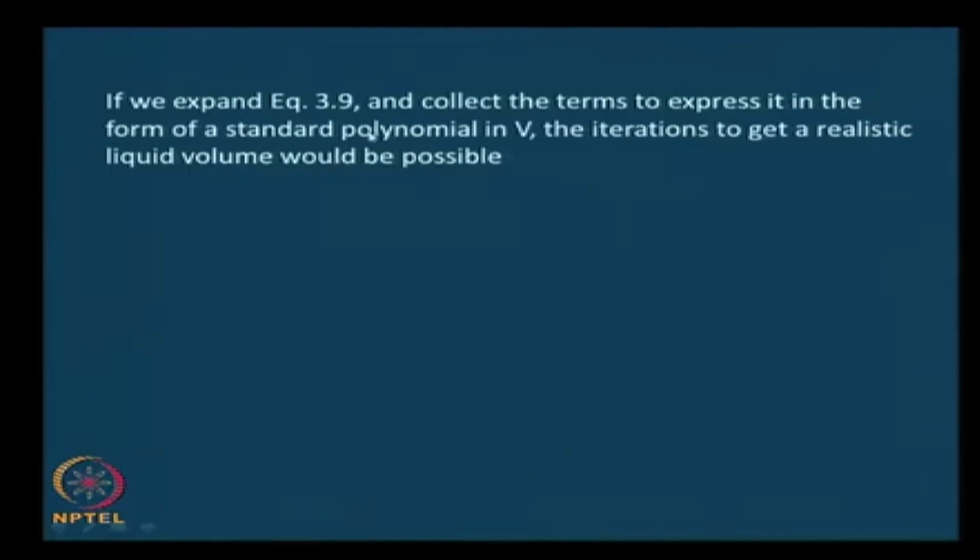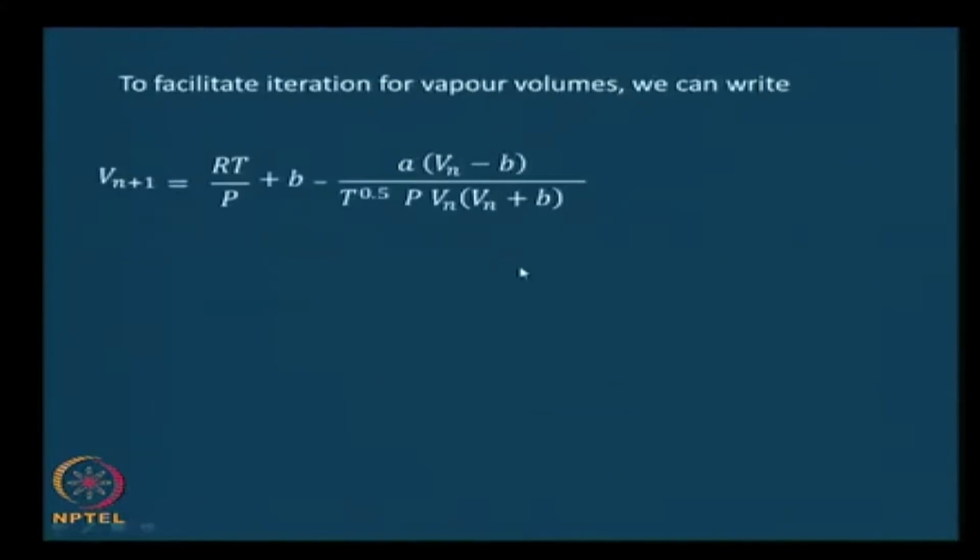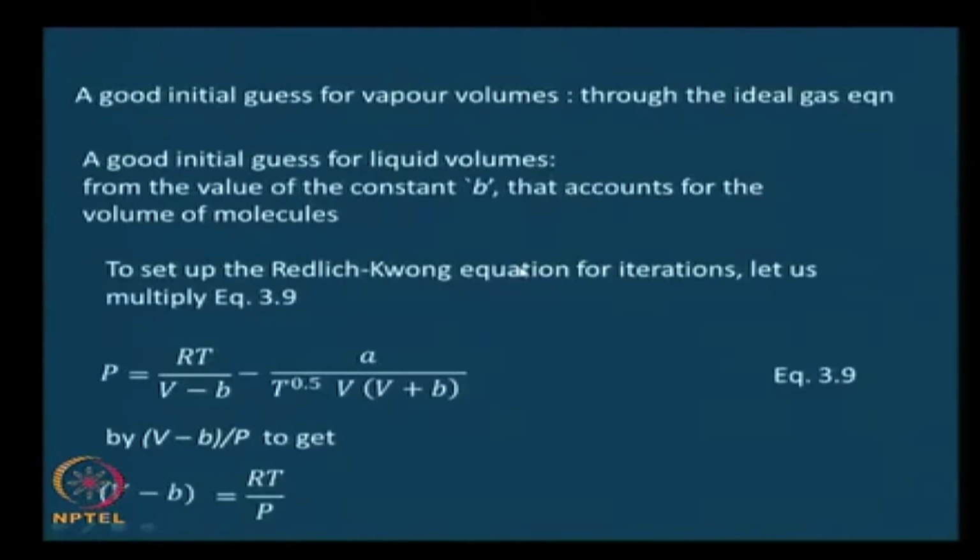If we expand 3.9, we had, 3.9 was this: P equals RT into V minus B, minus A by T power 0.5 V into V plus B. Now, reduce this side to a common denominator, then cross multiply and so on and so forth.